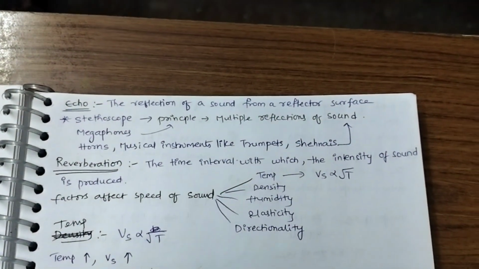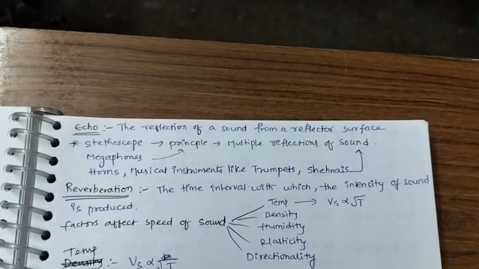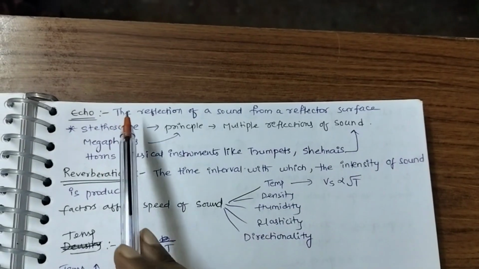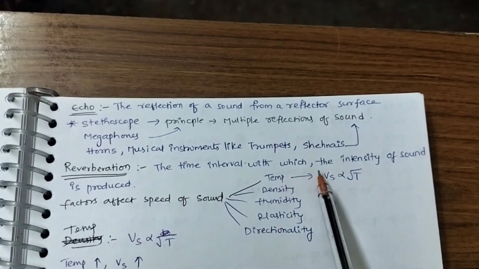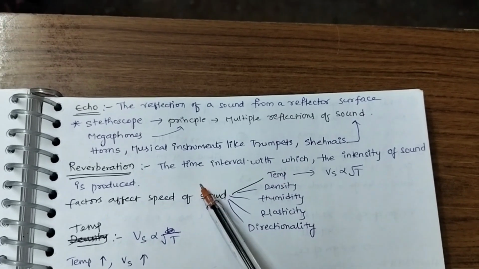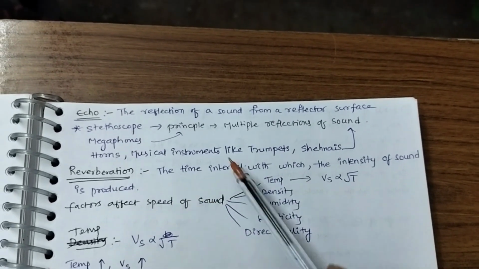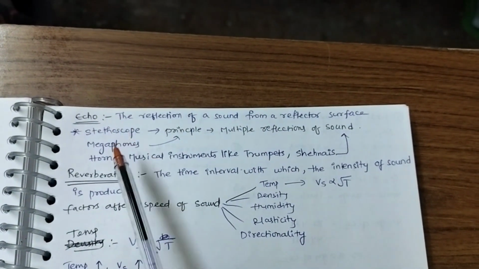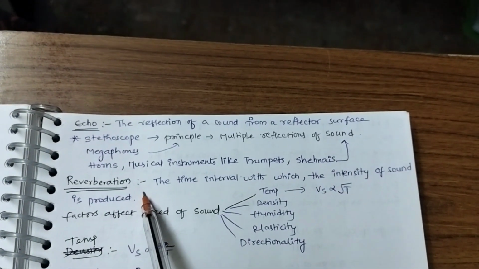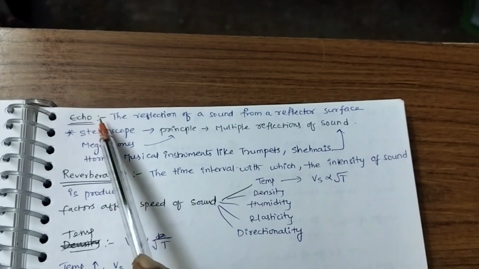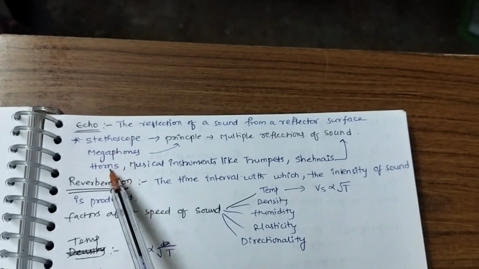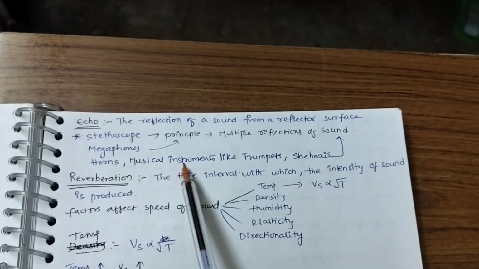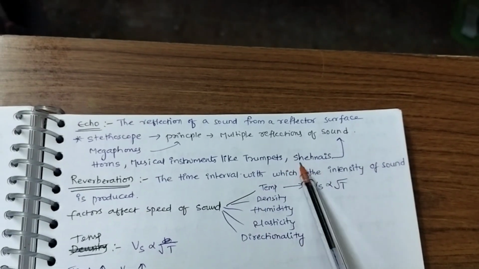Okay. Next is echo. What is echo? Reverberation. Echo and reverberation are very important. Echo is reflection of sound, whereas reverberation is the time interval in which the intensity of sound persists. Okay. Applications of echo and applications of reverberation are very important and you have to remember. Echo is used in the principle of stethoscope, megaphones, horns, and musical instruments like trumpets and shehnais.